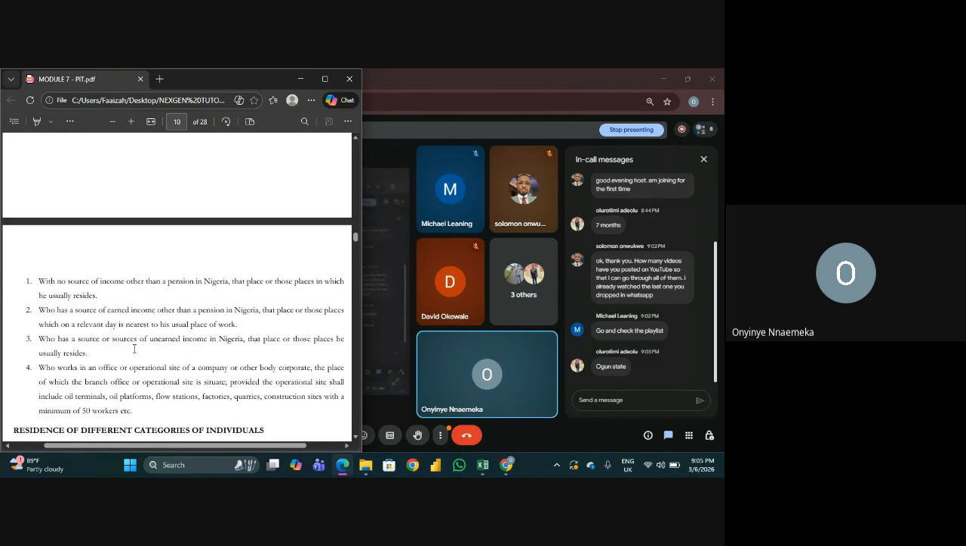So I would say it does not fall under two. Let me see number three. Who has a source or sources of unearned income in Nigeria? I think this one will be the best. He has a source of earned income other than pension. What he has is basically earned income. And his place of residence will be that place or places which on a relevant day is nearest to his usual place of work. Guys, so based on this rule now, which tax authority would take Mr. Olalawo's tax?